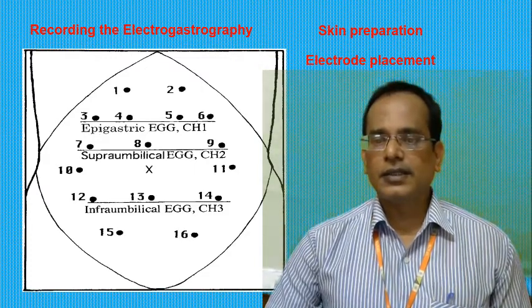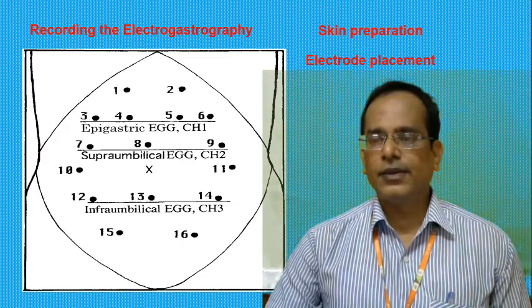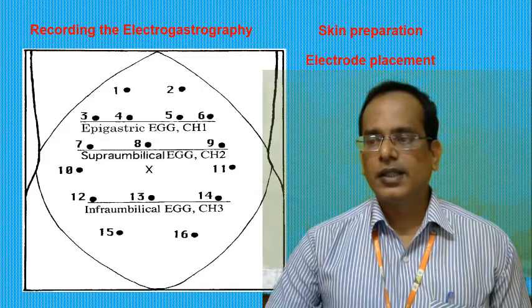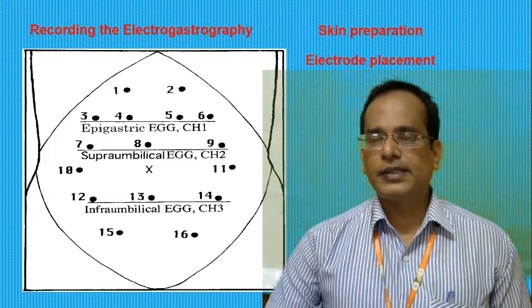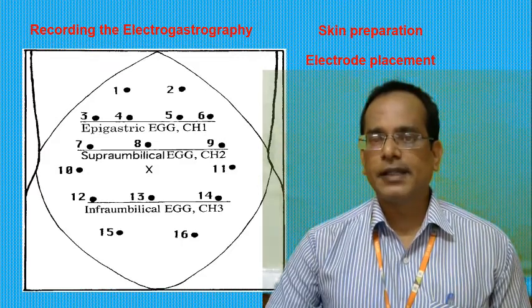If a 4-channel EGG recording device is used, the multiple electrodes should be placed according to the diagram you are seeing here. The main advantage of these multiple electrodes is that they provide multi-channel EGG, which may provide more information about slow wave propagation.